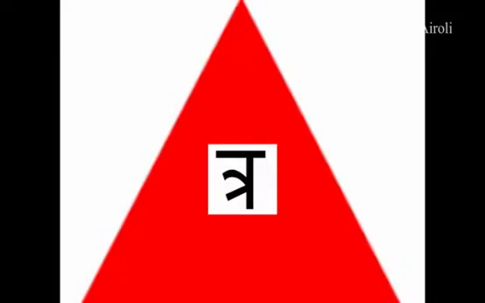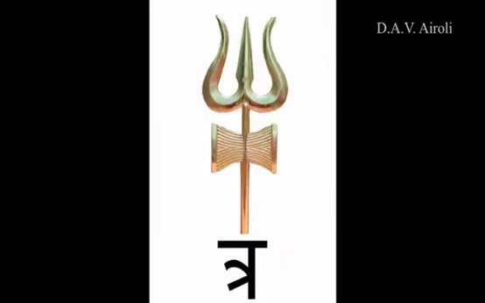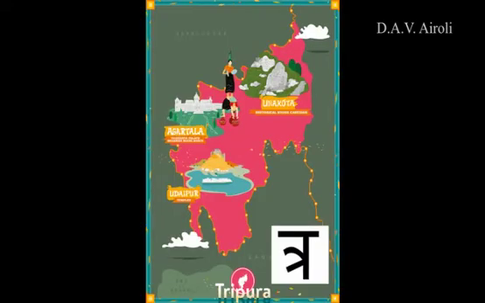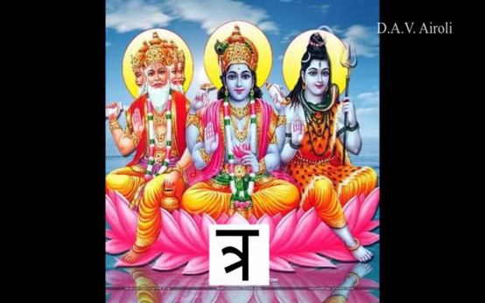Tra se Trikon, Tra se Tribhuj, Tra se Trishul, Tra se Tripura. This is a hilly region situated at northeast of India. Tra se Tridev. Tridev means Brahma, Vishnu and Mahesh.